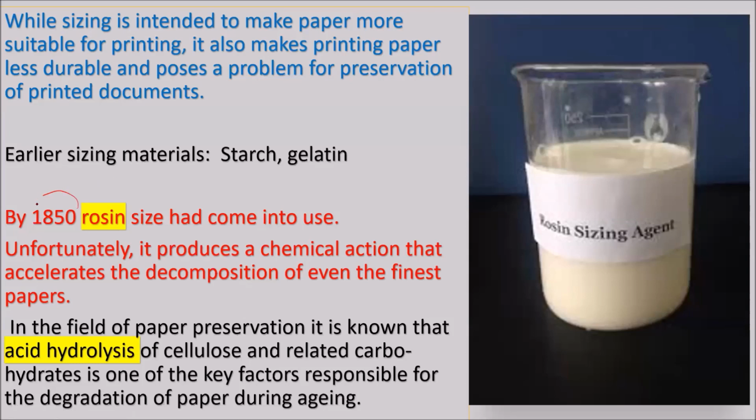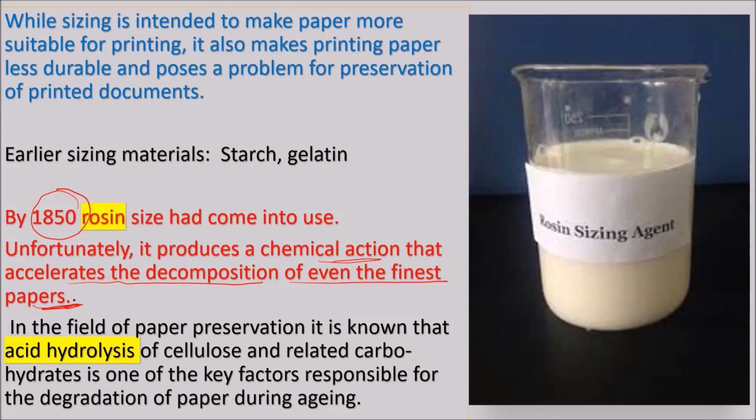Now, by 1850, rosin size had come into use, and unfortunately, it produces a chemical action that accelerates the decomposition of even the finest papers. So even the best kind of paper, if it has rosin as a sizing material, will start a chemical reaction, a chain reaction kind of thing, which we started in the last lecture, acid hydrolysis.